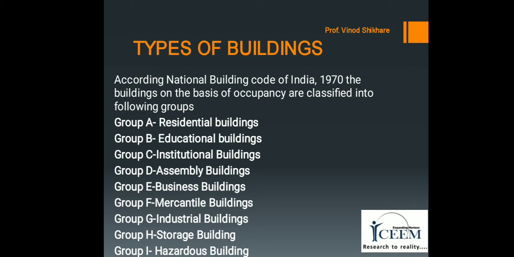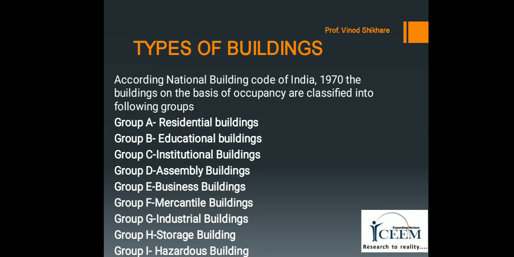Group E, that is business buildings. This group includes any building or part of a building which is used for purposes such as transaction of business, keeping of accounts and records, etc. Examples are dispensaries and clinics, banks, city halls, court halls, and libraries.